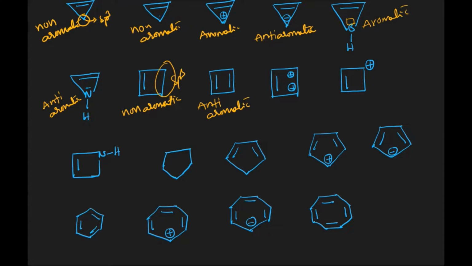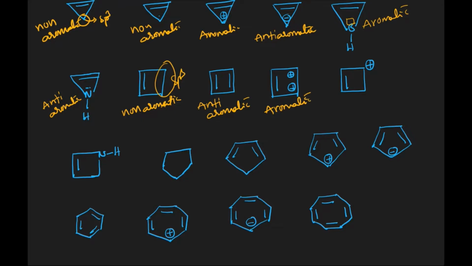The case of the next one, we have a carbocation over here. Carbocation carbon with 3 bonds is sp2 hybridized. sp2 means planar over here, and we have 2 delocalizing pi electrons. It is cyclic, completely planar, and complete delocalization takes place. That is why this compound is aromatic.